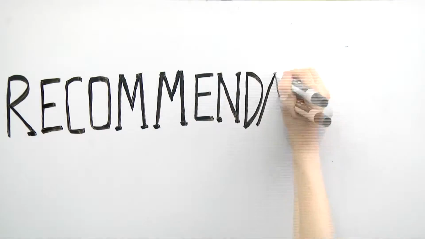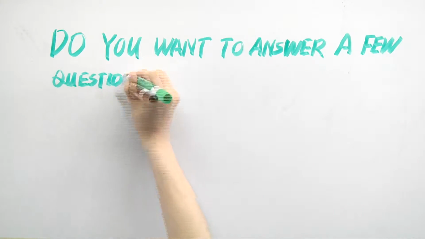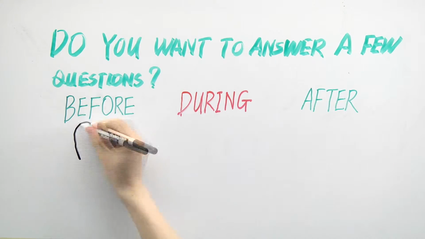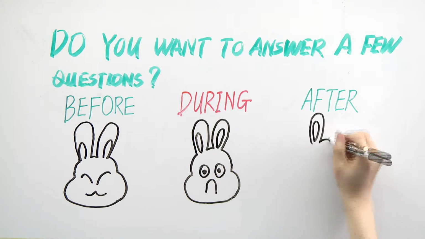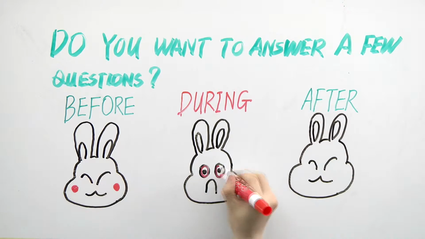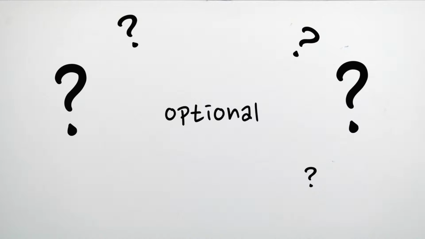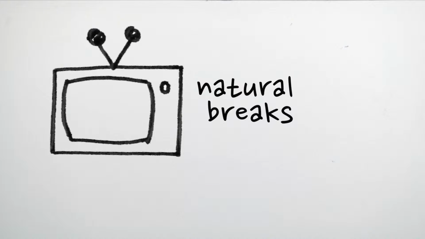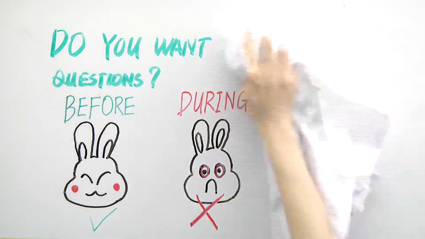Our research findings prove that control and options are important to potential users. Therefore, we recommend that Pilotly gives users the opportunity to choose if they want to answer questions before, during, or after the show. This will allow users some amount of control of their viewing experience, which people value when streaming TV shows. In addition, if optional survey questions are incorporated during the episode, we recommend that questions be presented in natural breaks throughout the program. This will help prevent potential interruptions in the viewing experience.